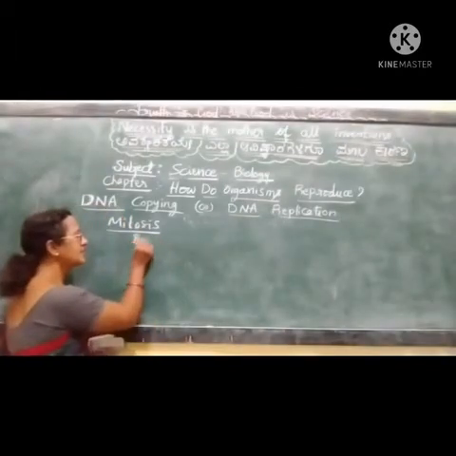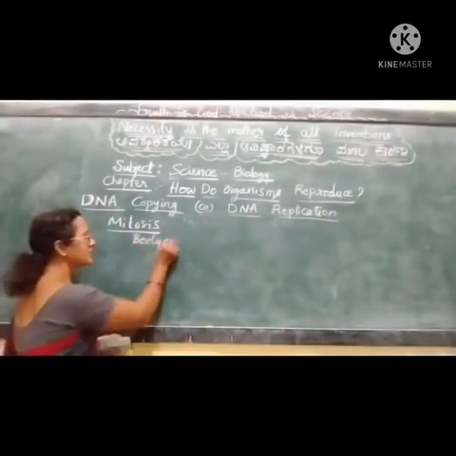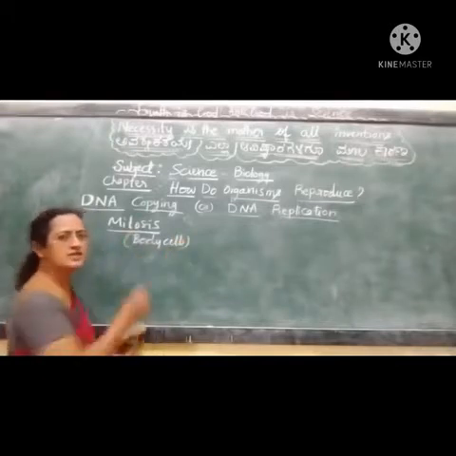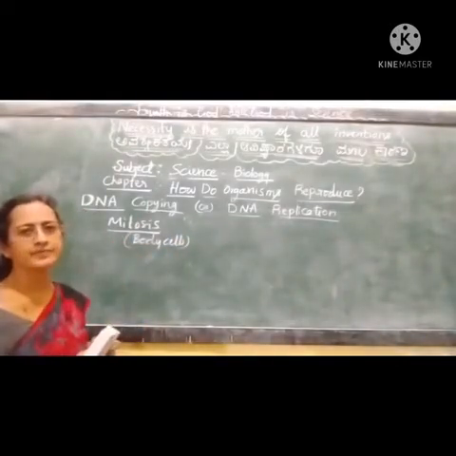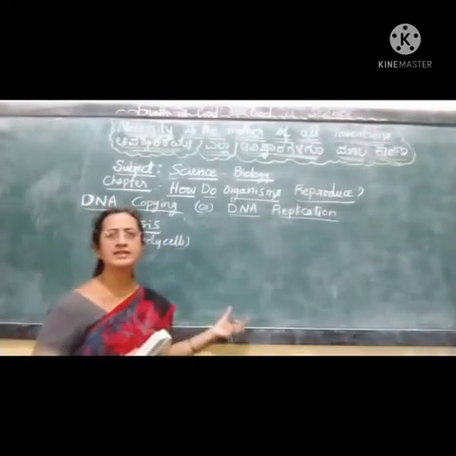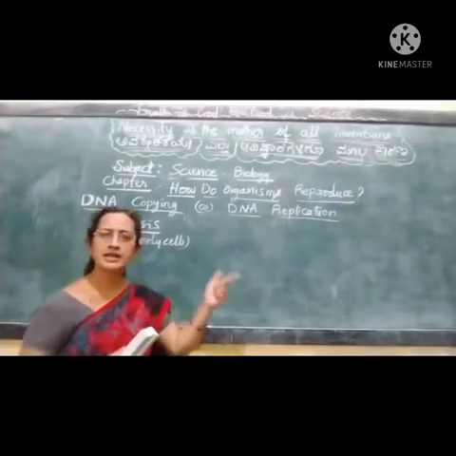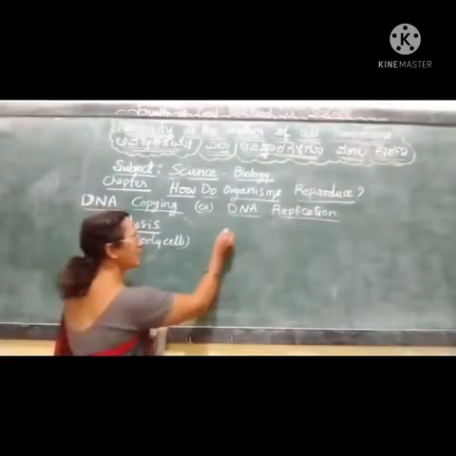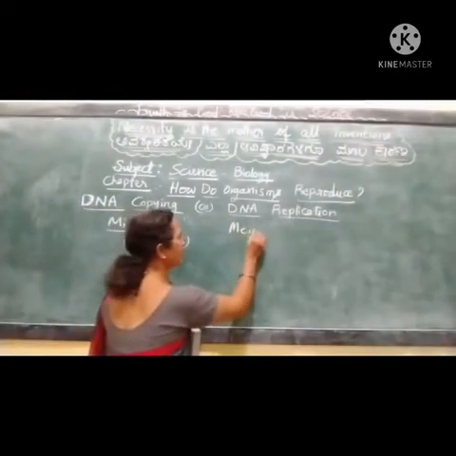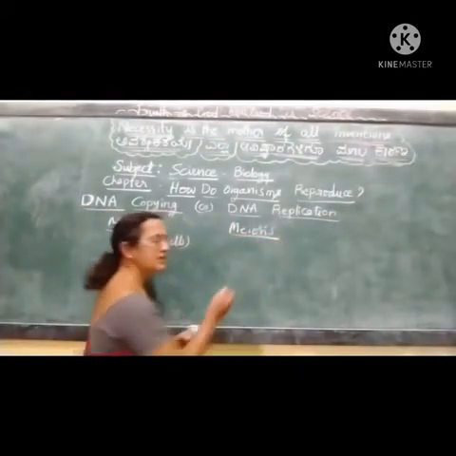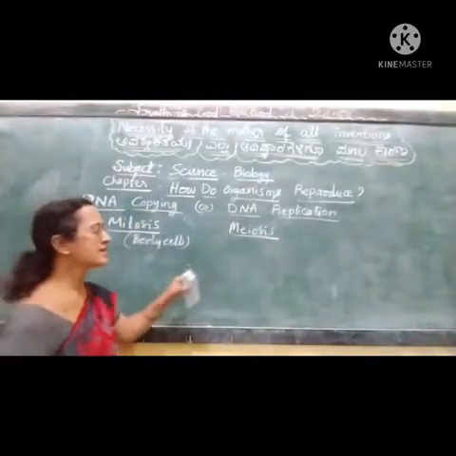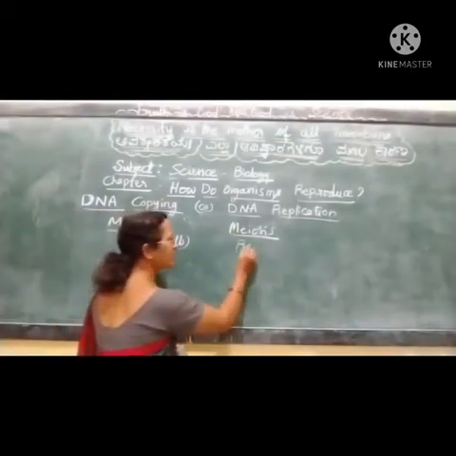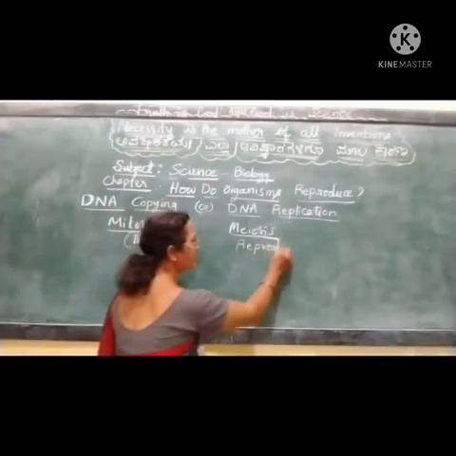If the body cells are getting divided, that cell division process is called mitosis. Body cells are all over the body, but in the reproductive parts there is another important cell division taking place, called meiosis. Meiosis specially takes place in reproductive cells.